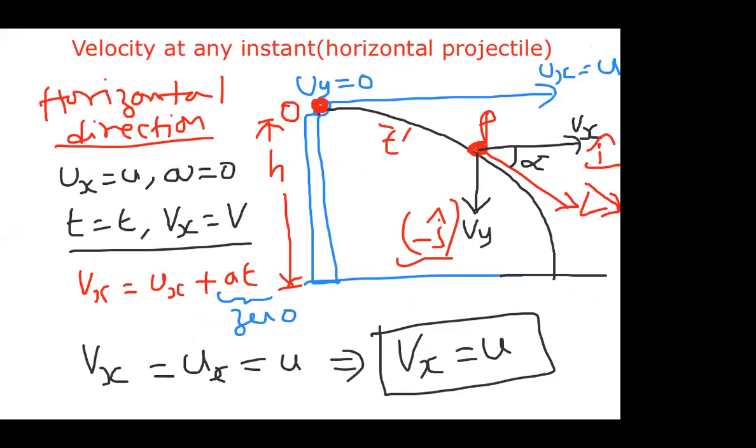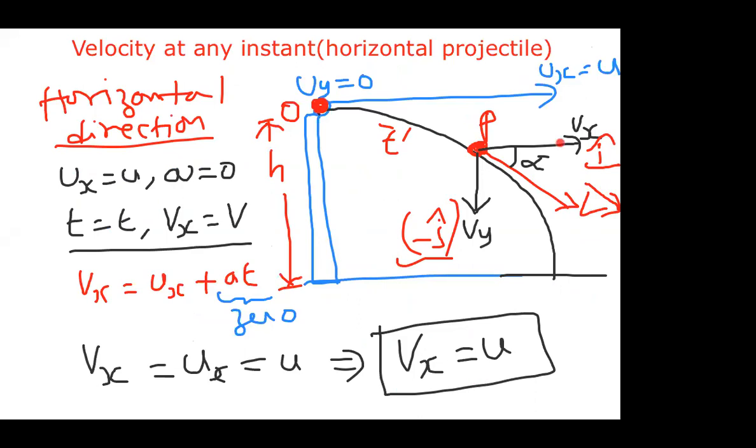Now, here what is our target? Actually, we have to discuss V bar, the velocity at any instant. For this, first we found the velocity vector values, then we found the magnitude of this velocity, and again we found the direction of velocity at any instant. For that, first we selected the horizontal direction and got the horizontal velocity Vx at any instant.